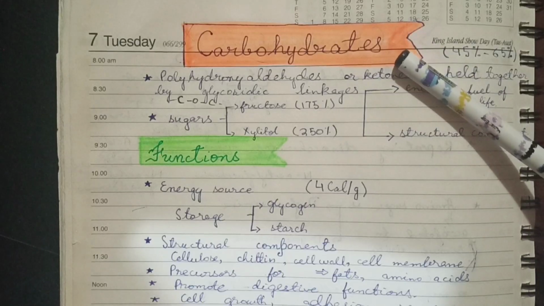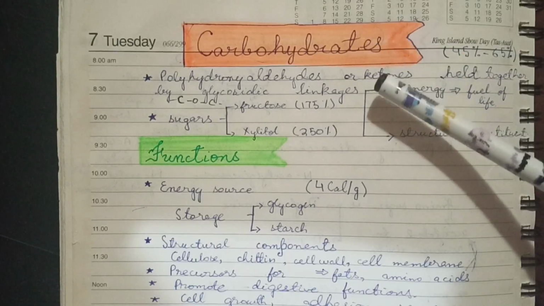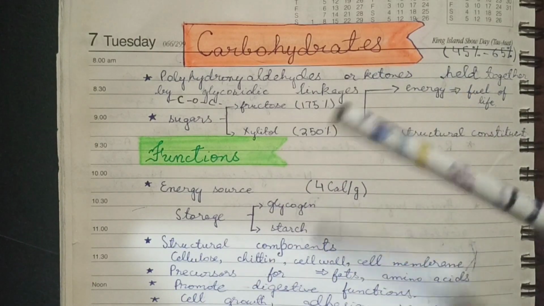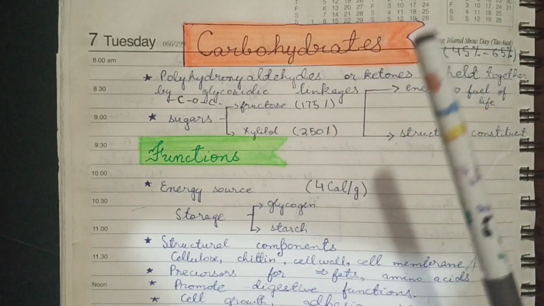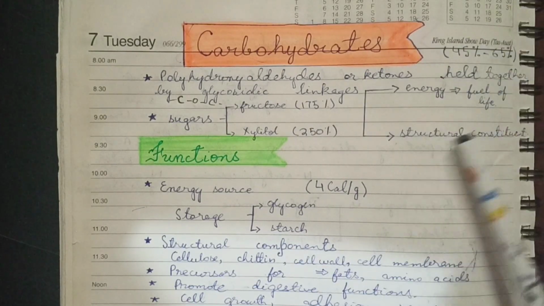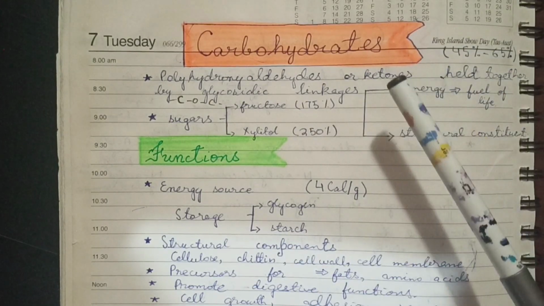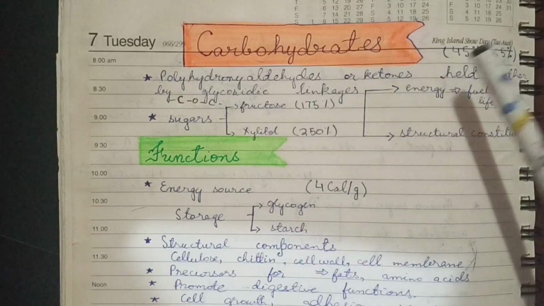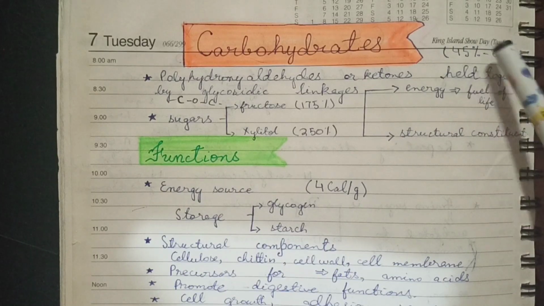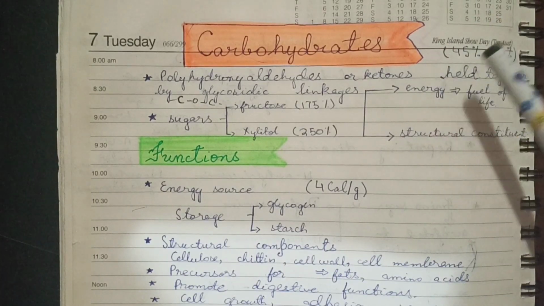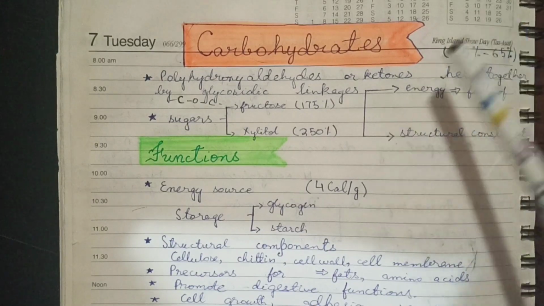Carbohydrates are macronutrients. What does macronutrients mean? It means that they are required in a large quantity by our body to maintain the normal physiological functions of our body. And how much carbohydrate should we take? Approximately 45% to 65% of the diet we take should consist of carbohydrates.